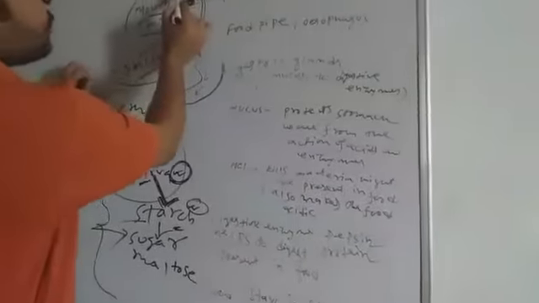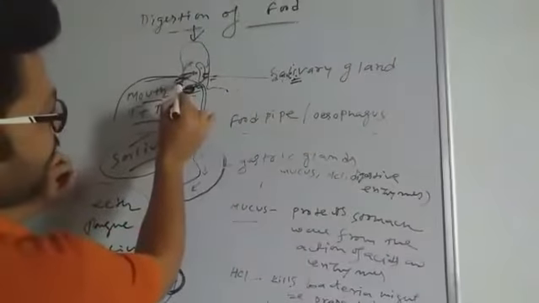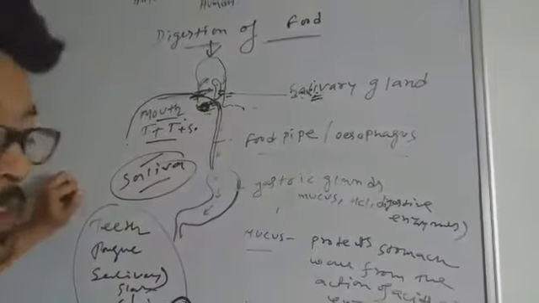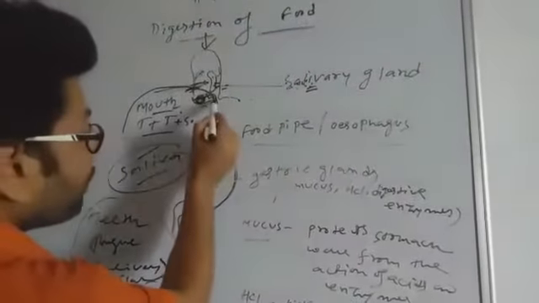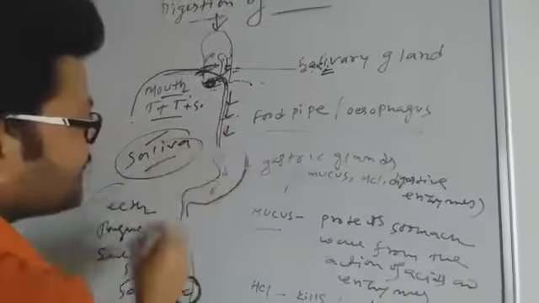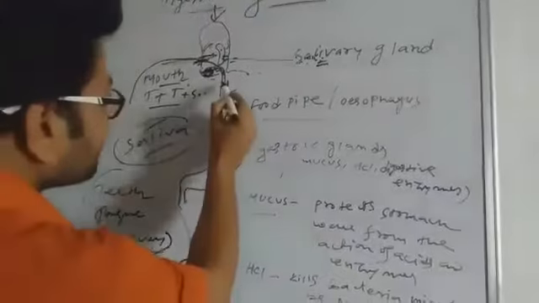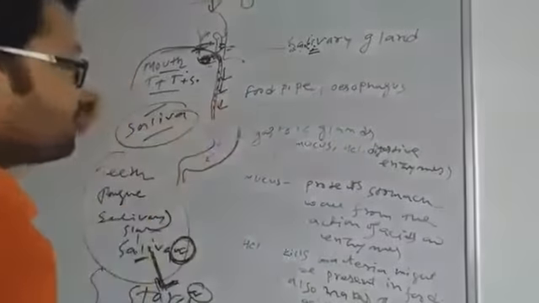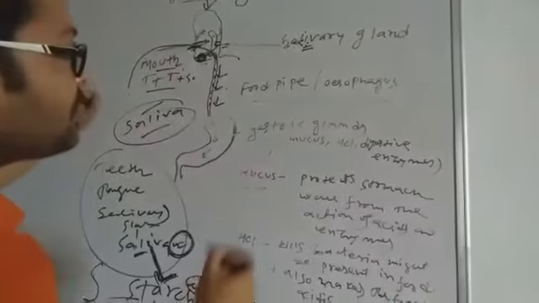After that, with the help of the tongue, we swallow the food, and through the food pipe or esophagus, the food is moved down. What is the esophagus or food pipe?